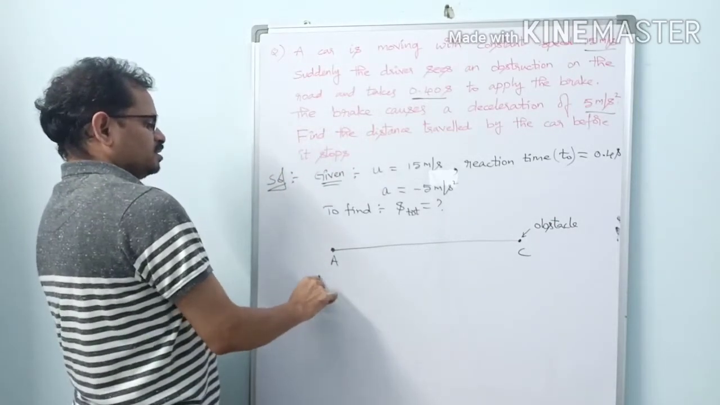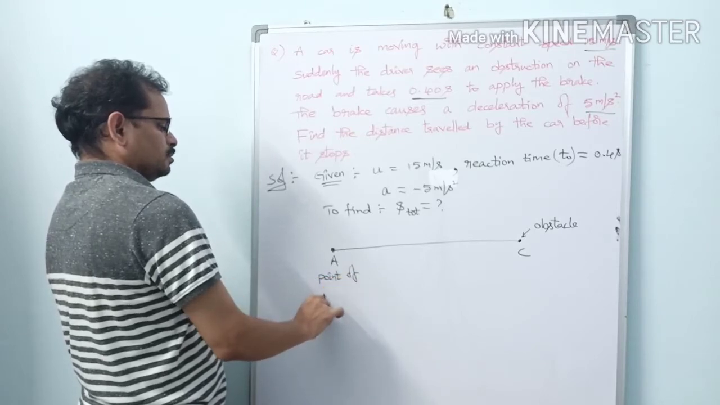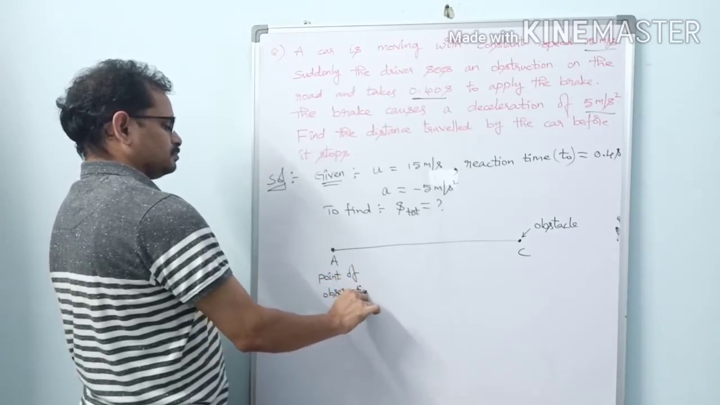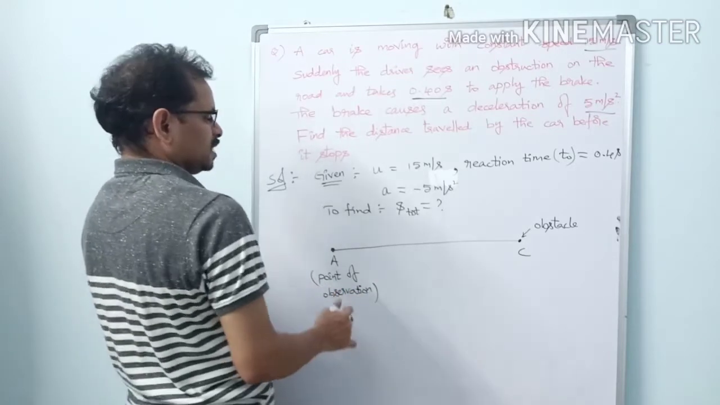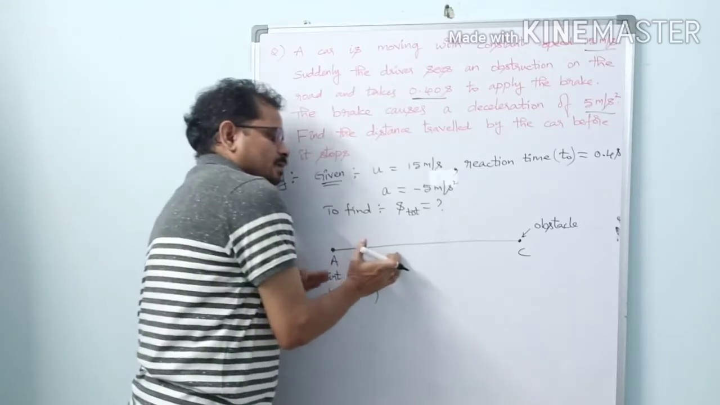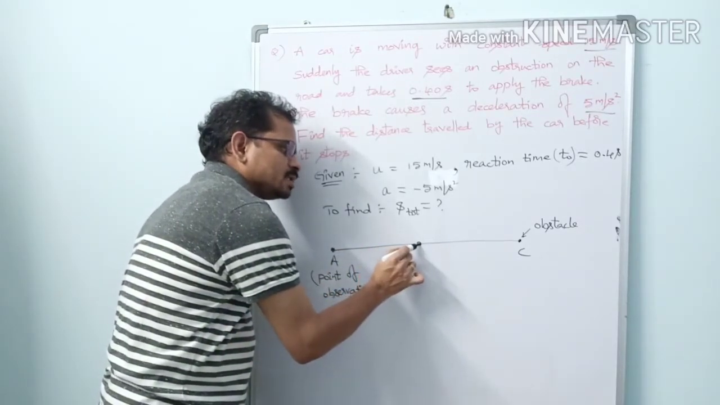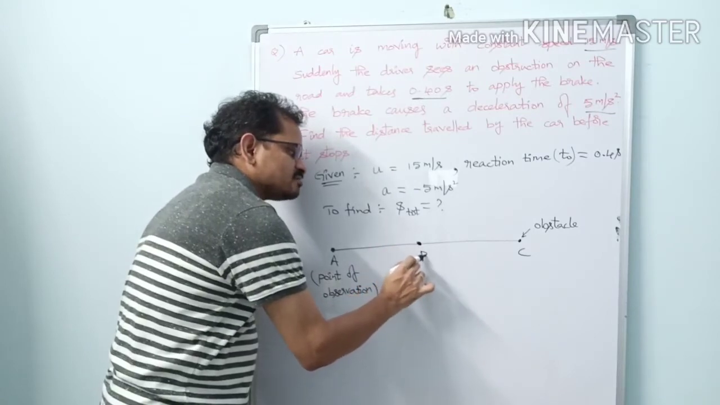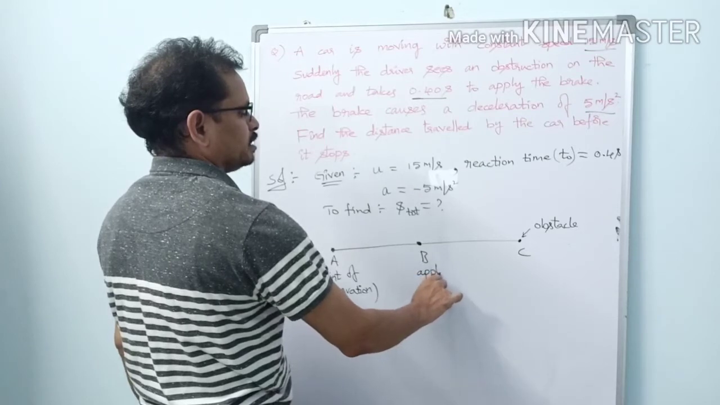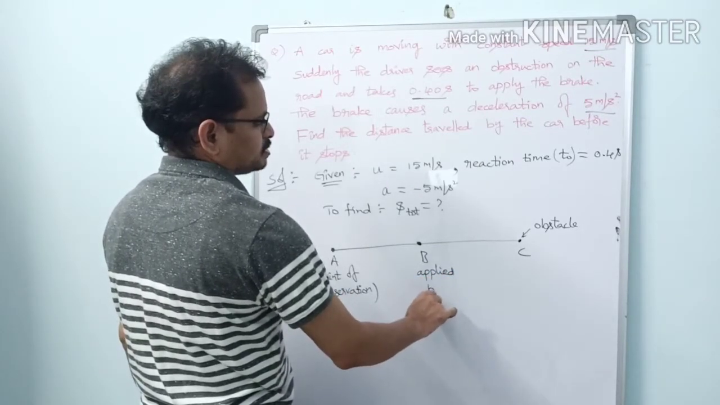So this is the point of observation. What do you know previously? Yes, he observes here, but he could not apply brakes at this point itself. Suppose he could apply brakes when he reaches this point B. What is the point B here? It is the point where the driver applied brakes.